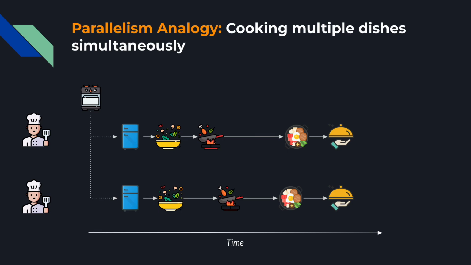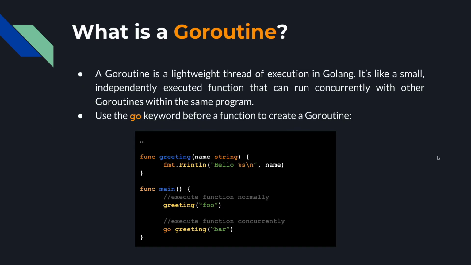So since we are focusing more on concurrency, let's look at how Golang handles concurrency and how you can create a concurrent program in Golang. So enter Go routine. So what is a Go routine? A Go routine is a lightweight thread of execution in Golang. Okay, it's like a small independently executed function that can run concurrently with other Go routines within the same program.